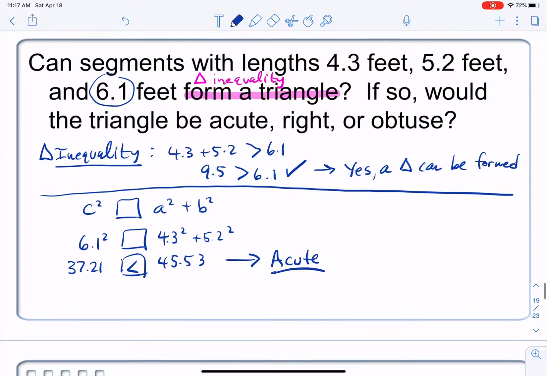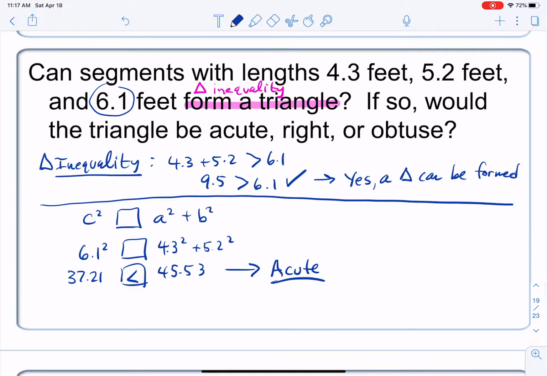So let me just illustrate what I was talking about before. If we accidentally put down, just out of habit, our a squared and our b squared first, well, in that case, what we would have written down is 45.53, saw that it was greater than 37.21. And can you see how I can accidentally make the conclusion that this is an obtuse triangle? Yeah, so like I said, get in the habit of writing the c squared part down first.